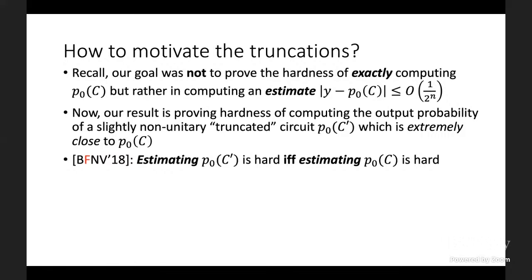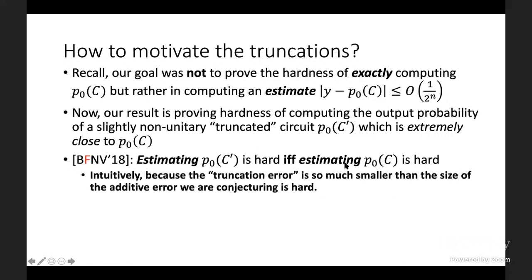So in other words, while strictly speaking there's this small difference between the truncated circuit distribution and the original unitary distribution, what we show is that from the perspective of hardness of sampling, there's no difference at all. Okay, so that's how we motivated this. And intuitively, it's because the truncation error that we make when we truncate the Taylor series at a fixed kth order is so much smaller than the size of the additive error where the conjecture is hard.